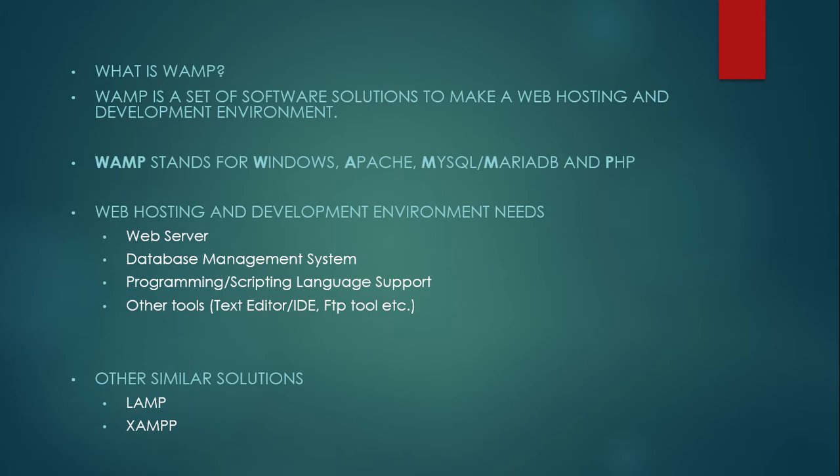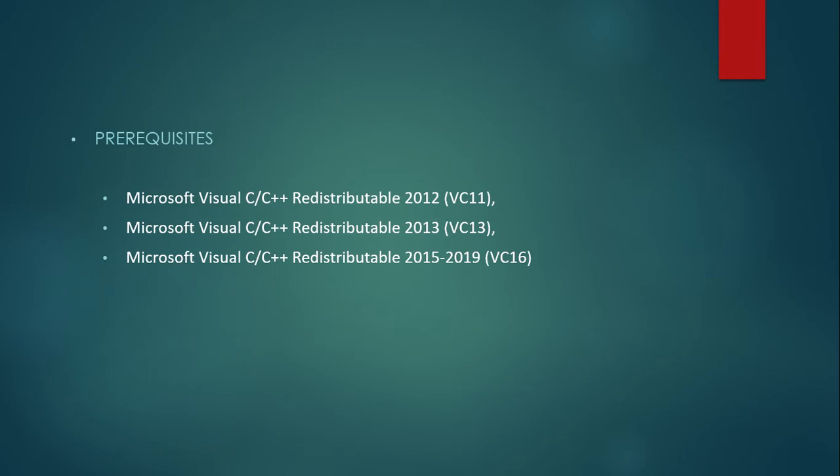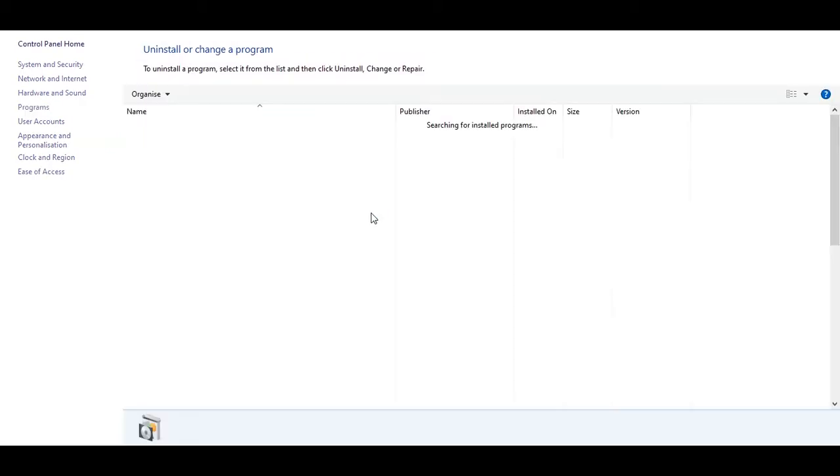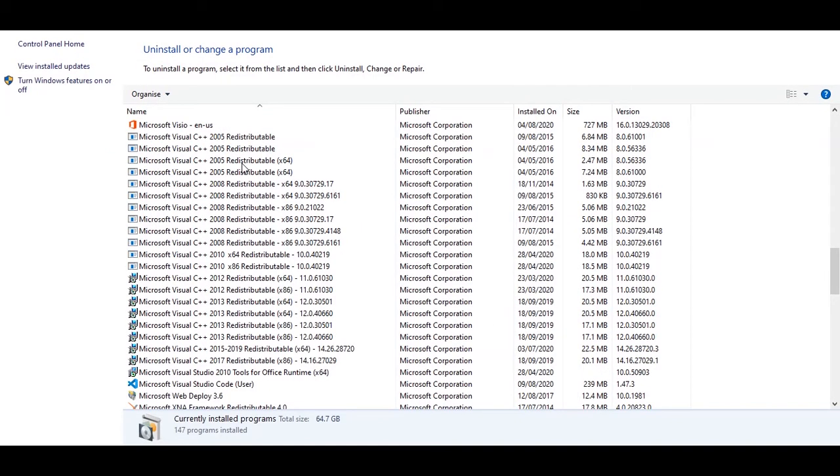Before going to installation, let's take a look at the prerequisites. You need to have the C++ redistributable packages on your computer before you can install WAMP. If you want to make sure you already have them, just go to Control Panel, Programs and Features, and check whether you have these packages installed. It looks like I have everything installed. If you find anything missing, please use the links in the description section below to download them.